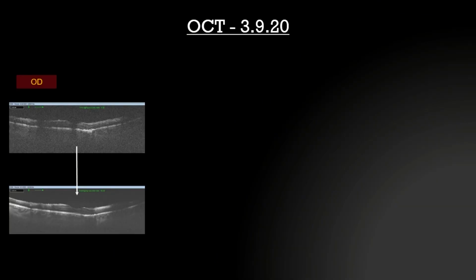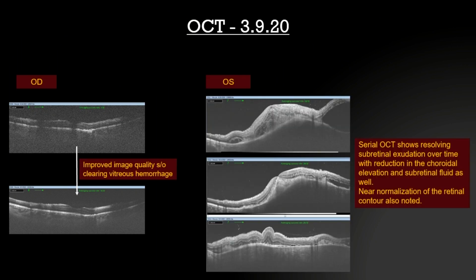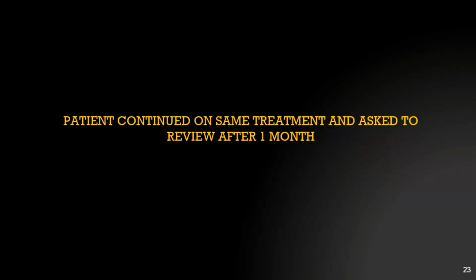On the OCT, the right eye picture is more clear. It shows a normal scan. It has improved due to clearing of the vitreous hemorrhage, and in the left eye, the serial OCT shows resolving of the subretinal exudation over time with reduction in choroidal elevation and normalization of the retinal contour with some retinal folds there. So the patient was continued on the same treatment and asked to review after 1 month, considering the improvement with the current treatment.